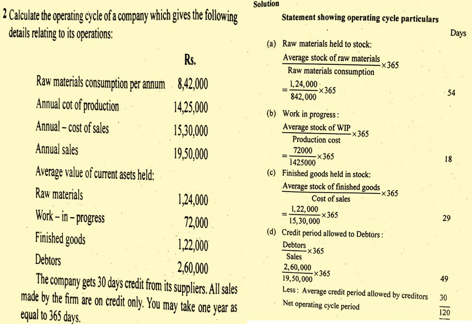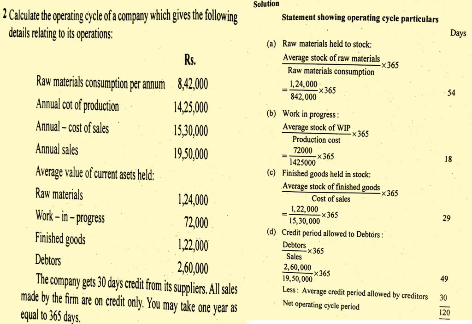So first we go for raw material held in stock: average stock of raw material divided by raw material consumption, into 365 days. In the problem, average stock of raw material is 1,24,000 divided by raw material consumption 8,42,000, into 365 days, which comes to around 54 days. Then the second one, work in progress: average stock of work in progress divided by production cost, into 365. Average stock of work in progress is 72,000, production cost 14,25,000, into 365 days, which comes to around 18 days.